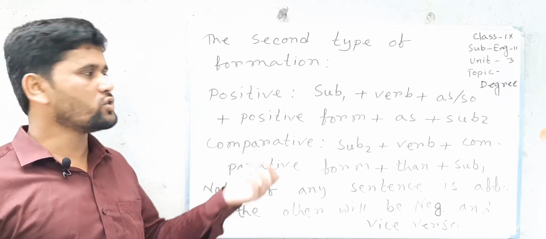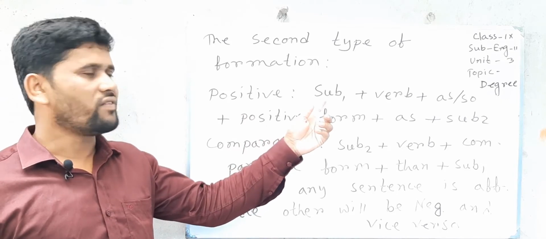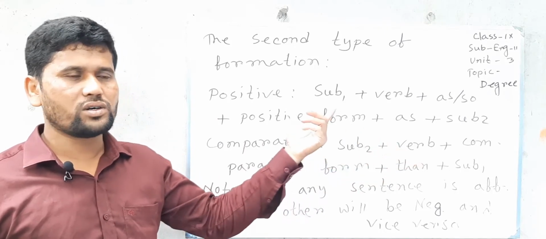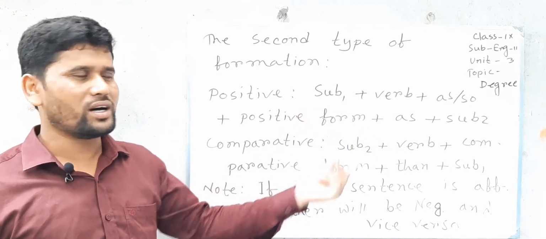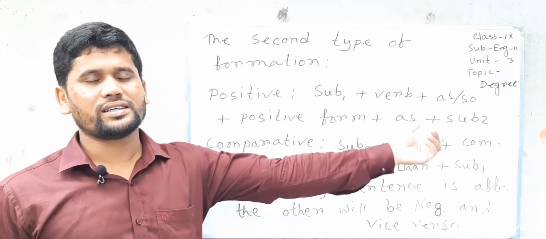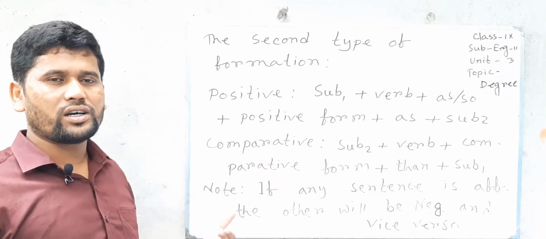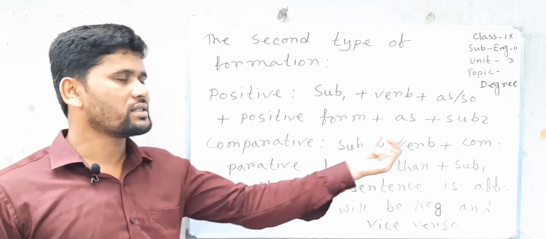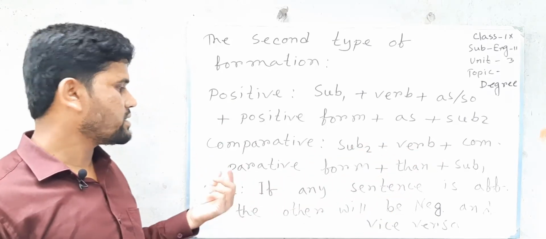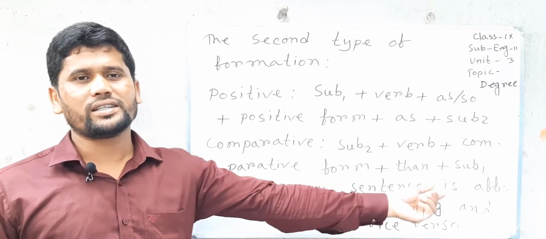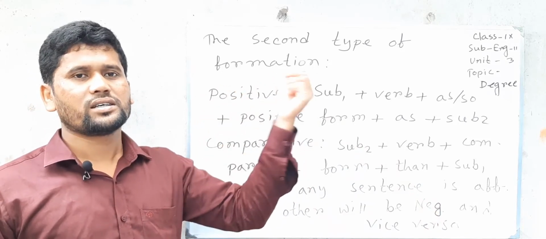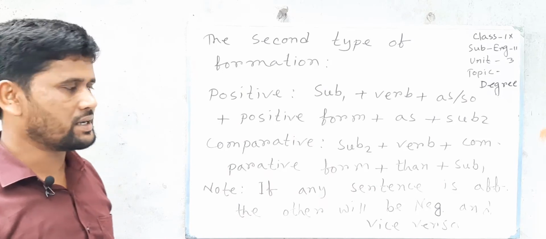Then positive sentence will be started with verb 1. I mention verb 1 here because there will be two verbs. So first one I mention subject 1 and verb, then as or so, then positive form, then as, and then subject 2. And when we change into comparative, we use the last subject at the first. So I mention here subject 2 plus verb plus comparative form plus then, and then subject 1. That means the first subject of positive sentence is set at the end of the comparative sentence.